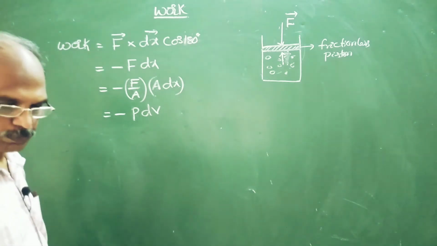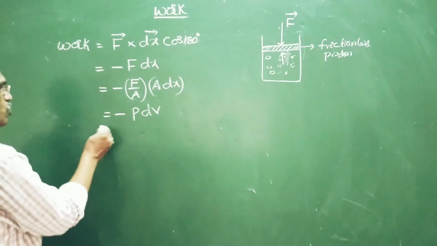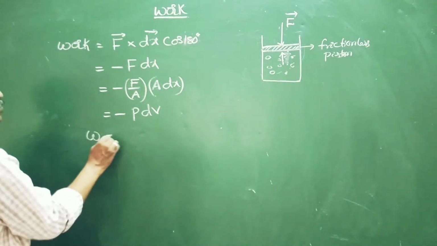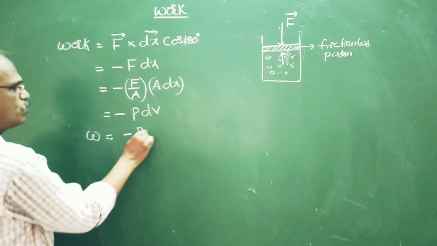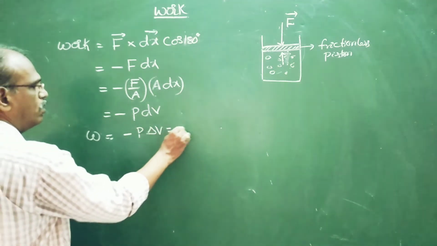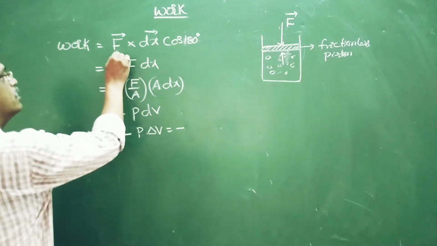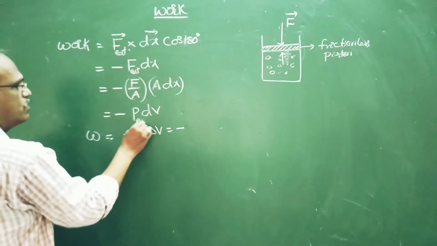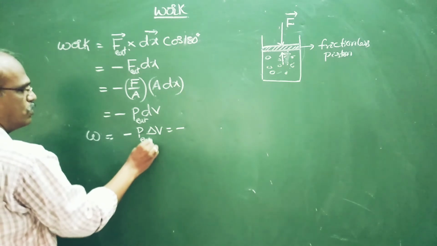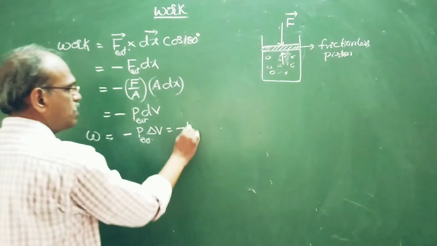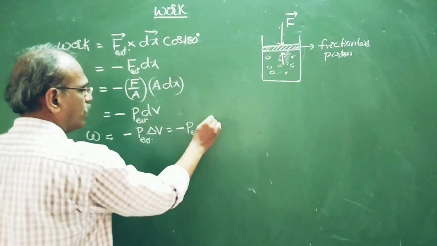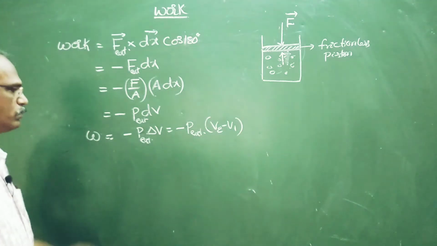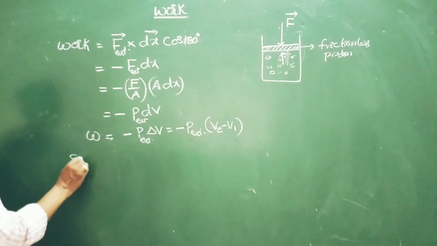For small changes, work done is equal to minus P delta V. Remember that this is external pressure, therefore P external into V2 minus V1. Now see this sign convention.